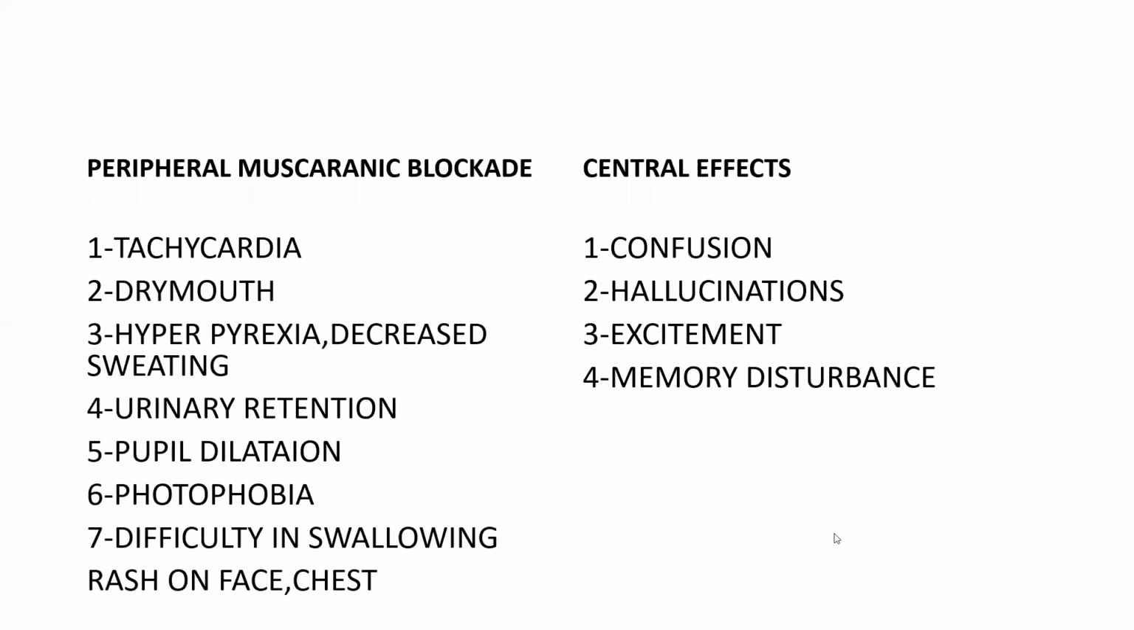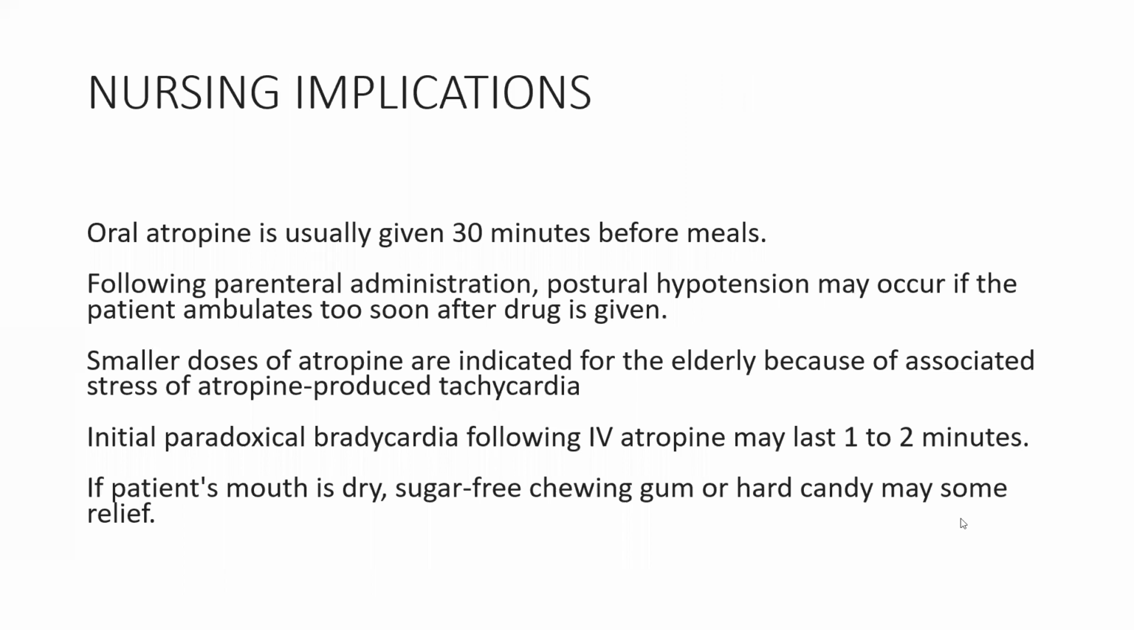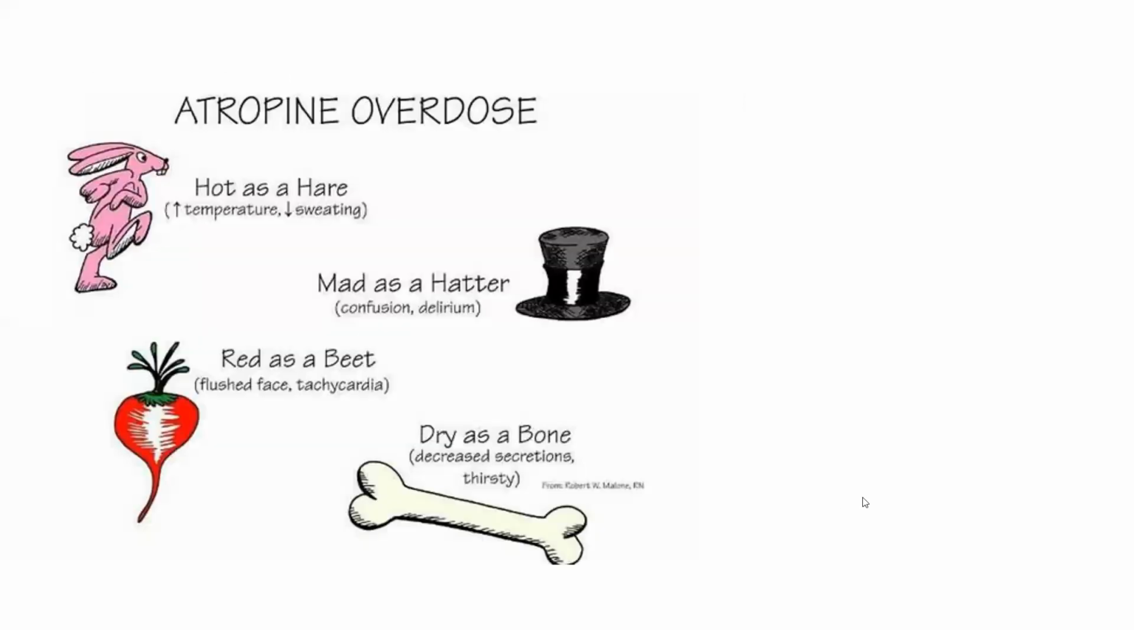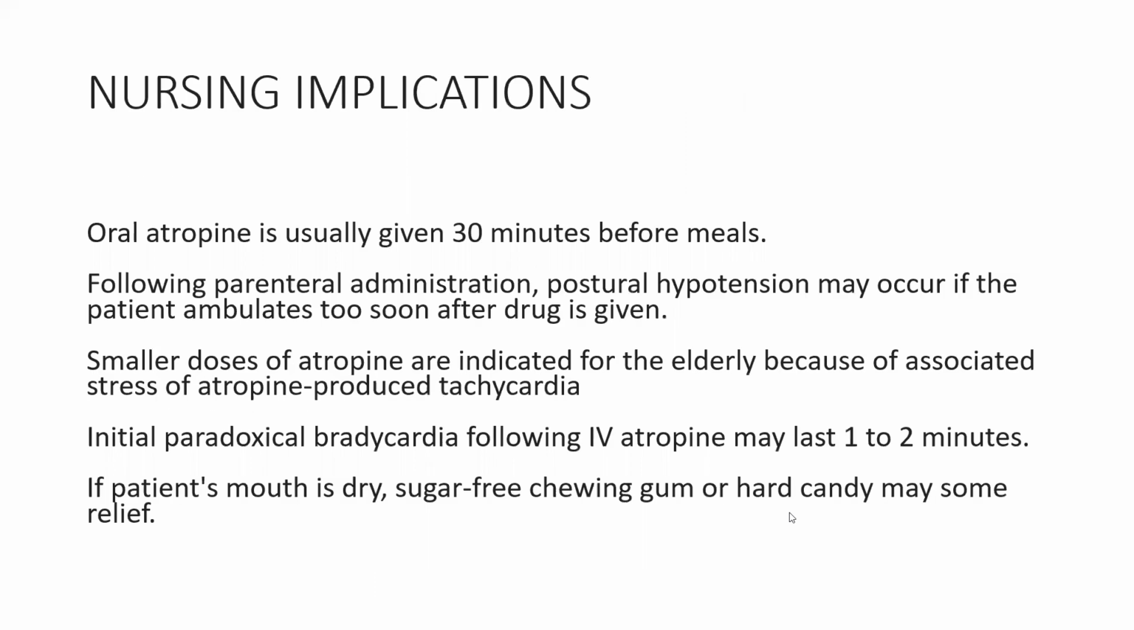What is tepid sponging? Here I told hyperpyrexia. Hyperpyrexia means increased temperature. So in order to control that increased temperature, we'll give tepid sponging, and later we'll give supportive oxygen treatment, and if necessary, we will give artificial ventilation. So here we completed atropine poisoning. And then coming to nursing implications regarding atropine.